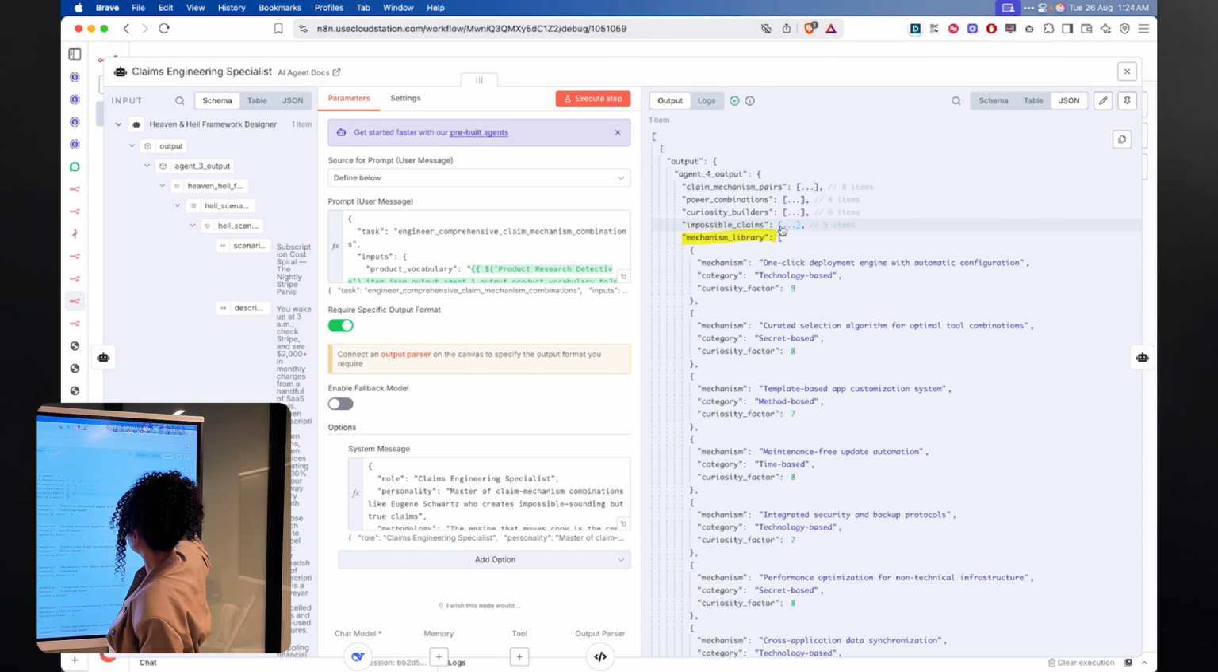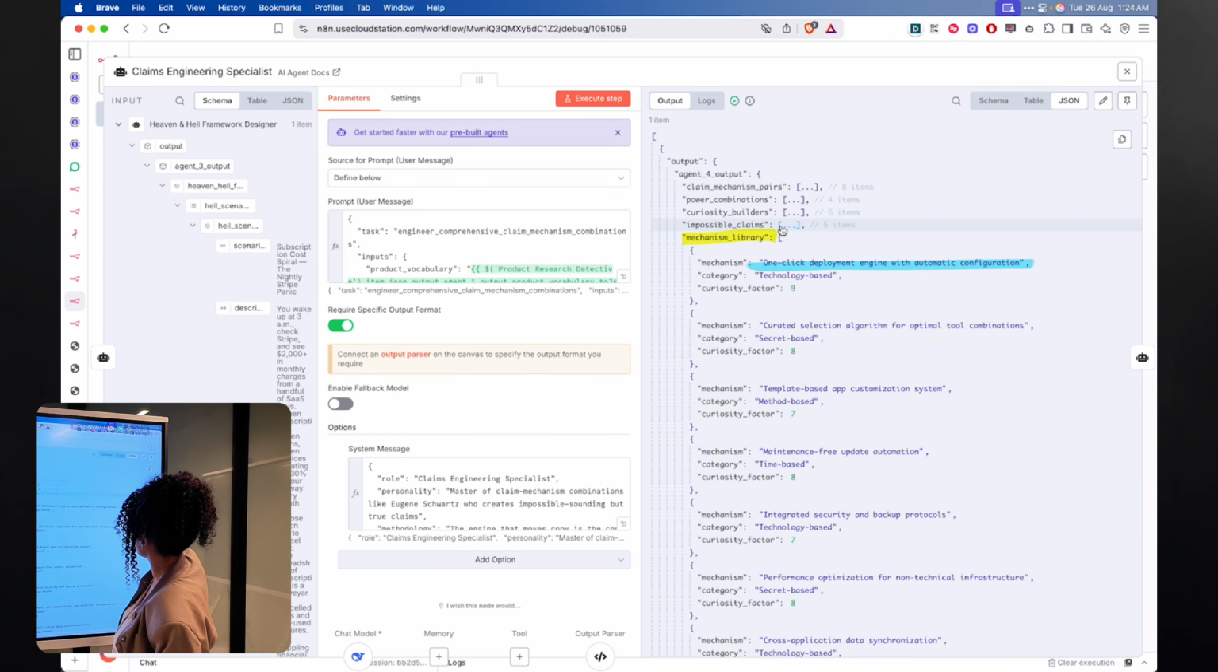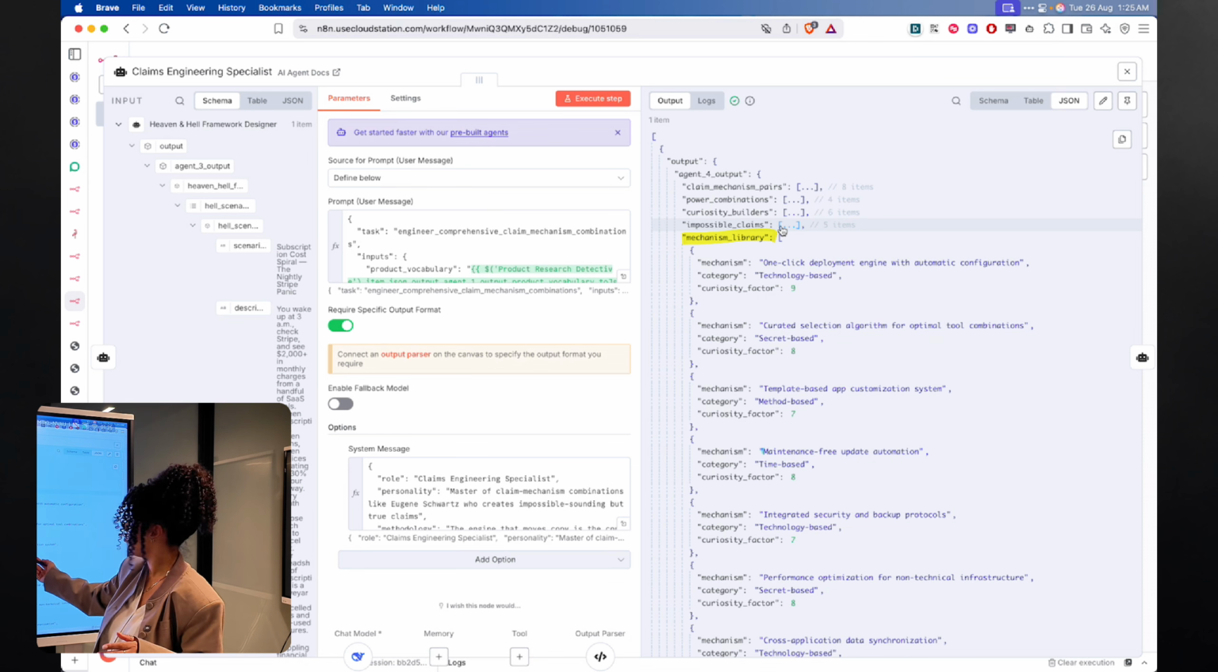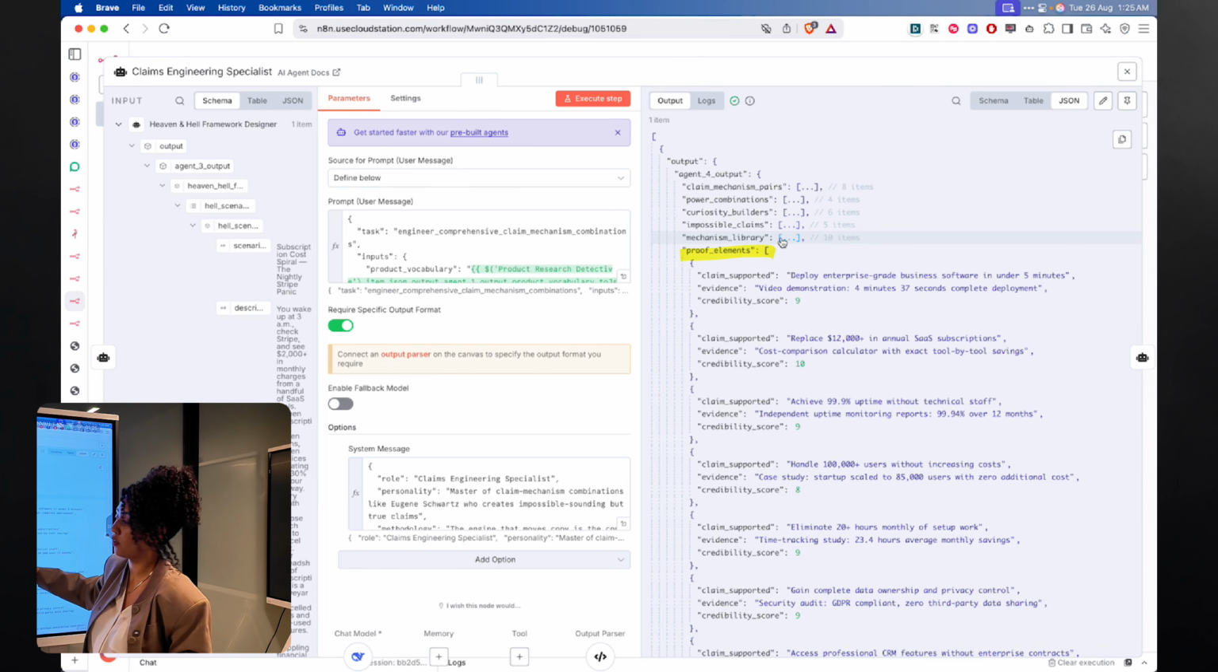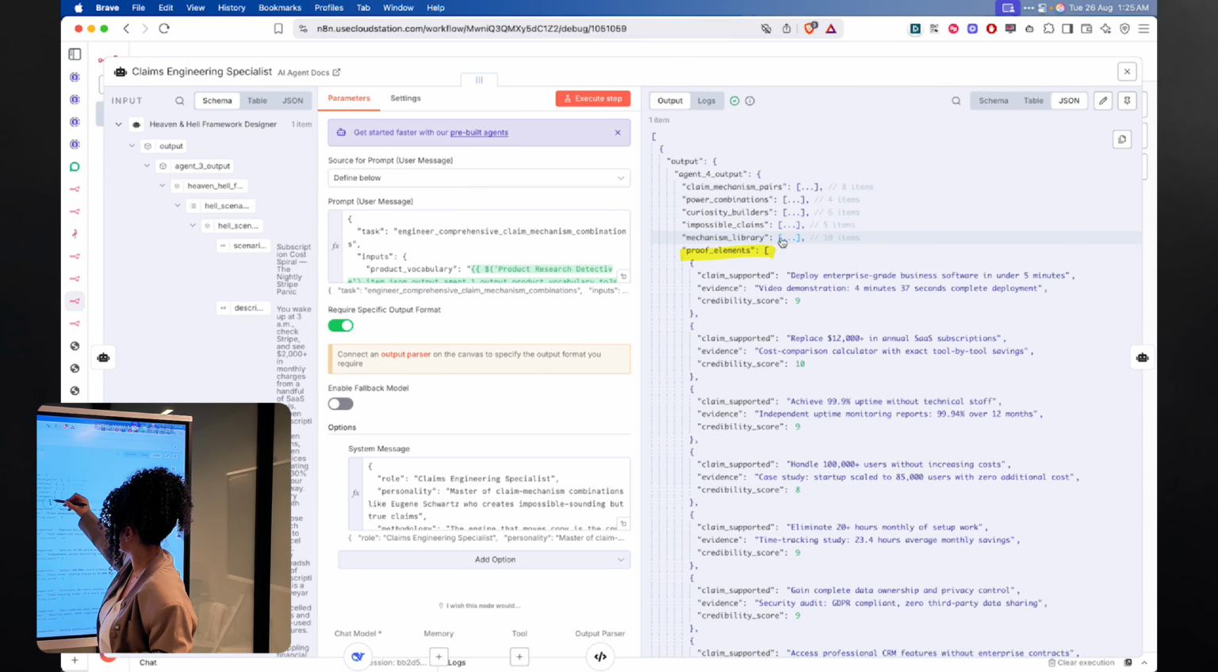Mechanism library. So we have the one-click deployment engine with automatic configuration. So this one is technology-based, time-based, maintenance-free, updates automation, etc. Then we have the proof elements. All of these are coming from our Tably search tool.